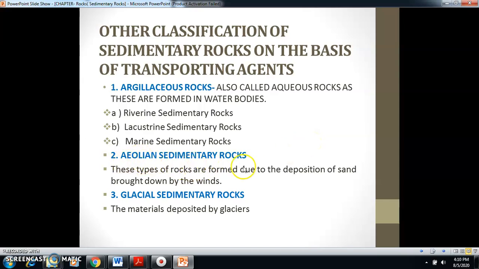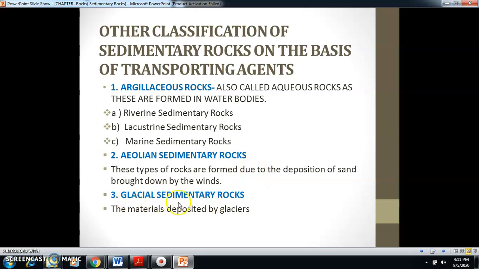Next is aeolian sedimentary rocks. The word aeolian stands for wind. So when high velocity wind is able to remove sand from one place and deposit it in another place, in this way the material and sediments get deposited and accumulated. Over a period of time, it leads to the formation of aeolian sedimentary rocks.